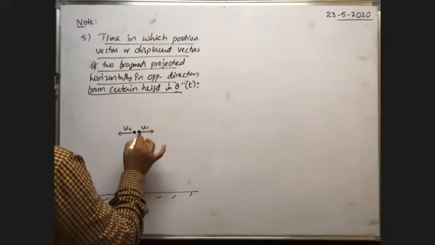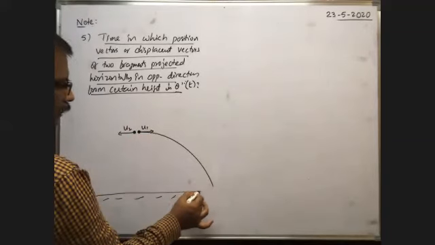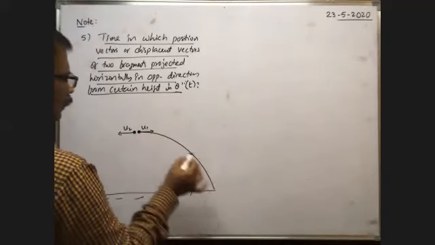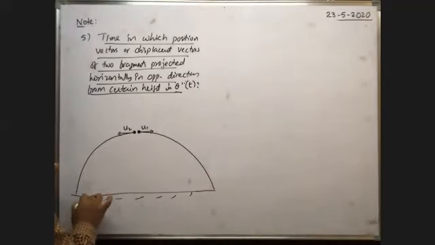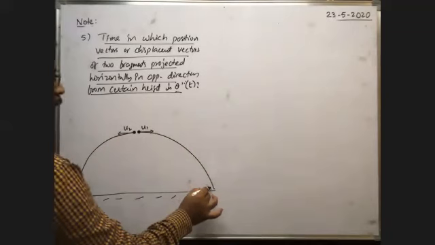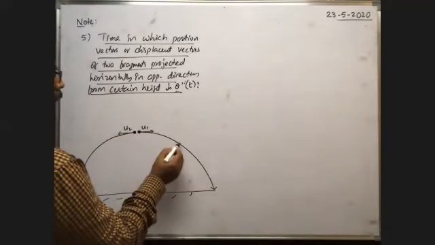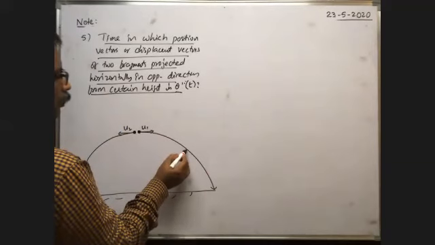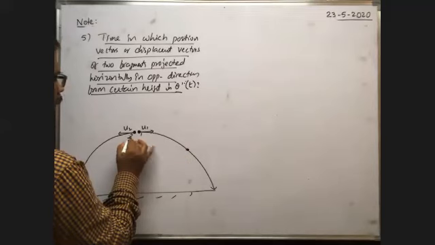Of course, these two travel along parabolic paths like this, already we discussed it. This also travels along a parabolic path like this and finally reaches the ground after some time. But meanwhile, after some time, the first body reaches this point here. It is the first body, it is the second body.